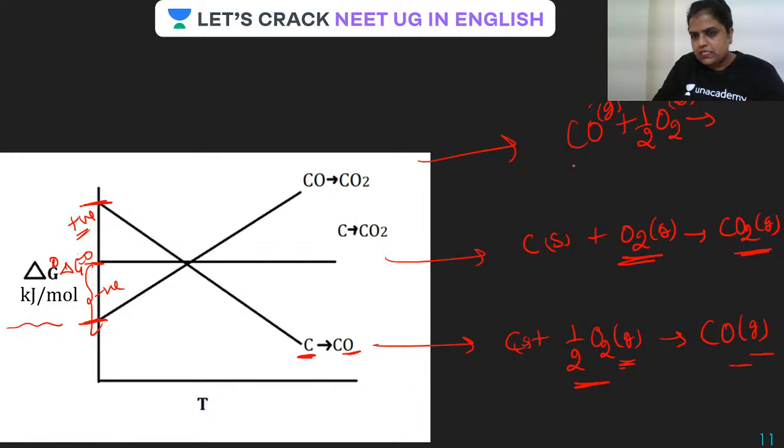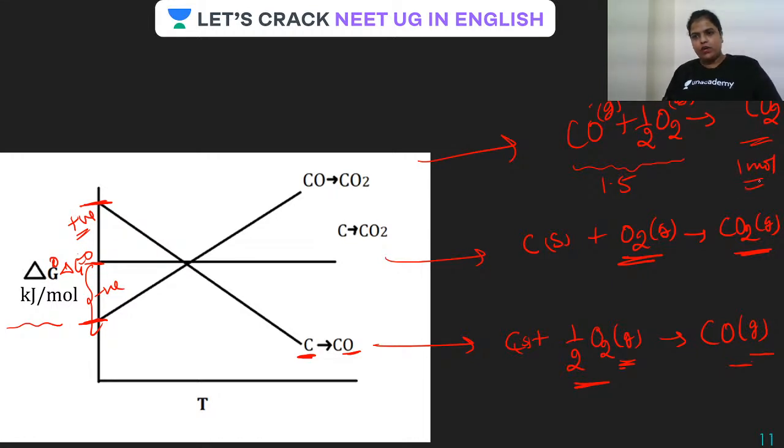So this is a gas. This one also a gas. So how many total moles? Yes, total moles, 1.5 is giving you CO2. How many moles of CO2? And that is also in gaseous state. How many? Tell me. Only one. So 1.5 mole of a gas is giving only 1 mole. Okay. So here what is happening? Yes, it is decreasing. Therefore, it is this side, the positive side, because entropy is decreasing.